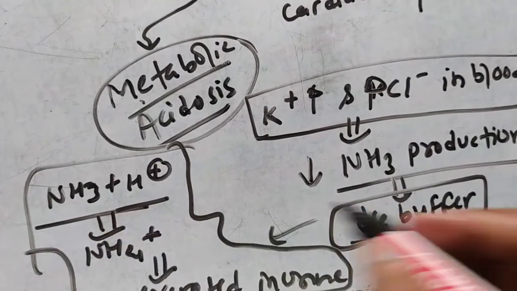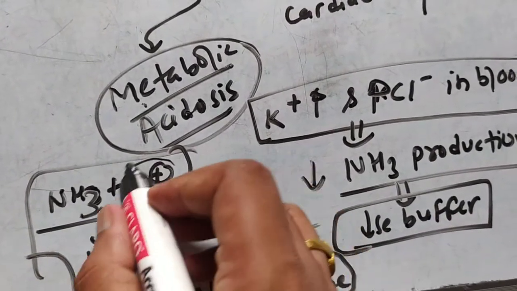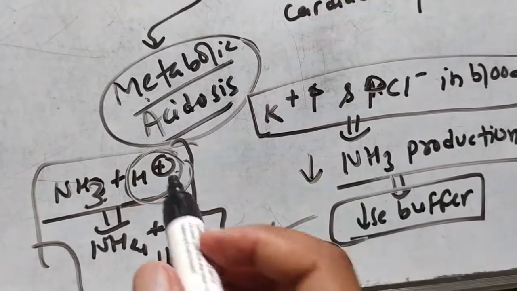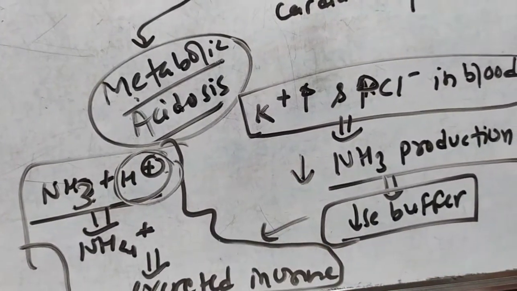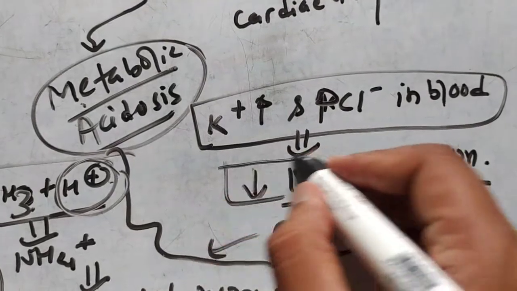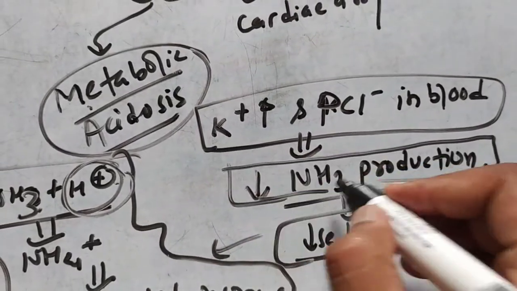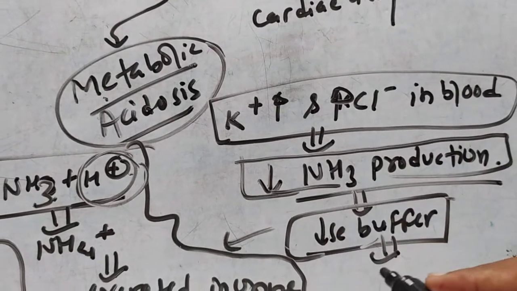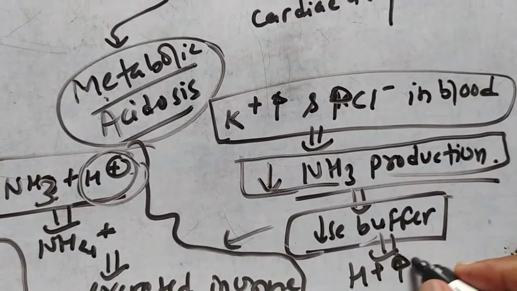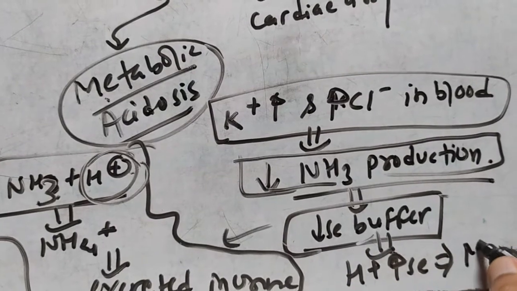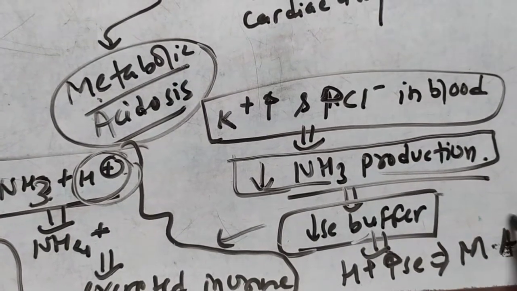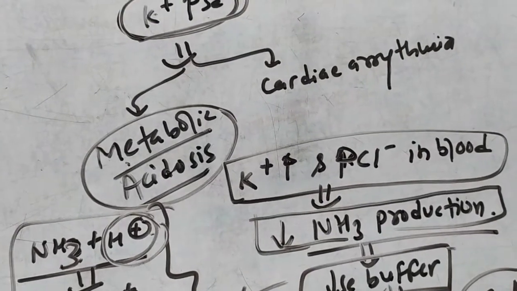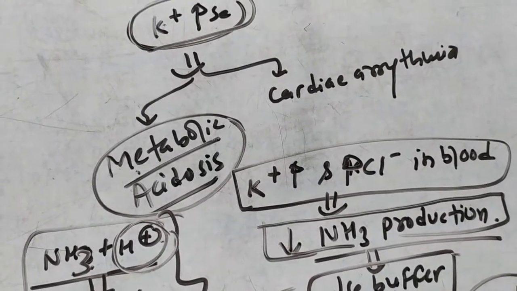So you can easily see that NH3 is buffering the protons, taking the protons with it and excreting them in the urine. But if there is decreased ammonia production, then there will be decreased buffering of the protons, and the proton content in the blood will increase, which means there is a metabolic acidosis. In this way there will be metabolic acidosis if there is hyperkalemia.